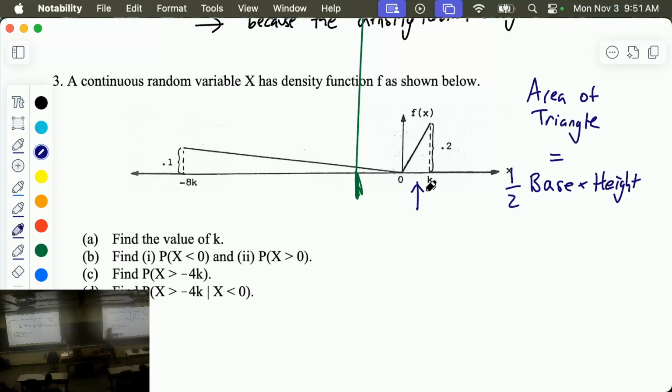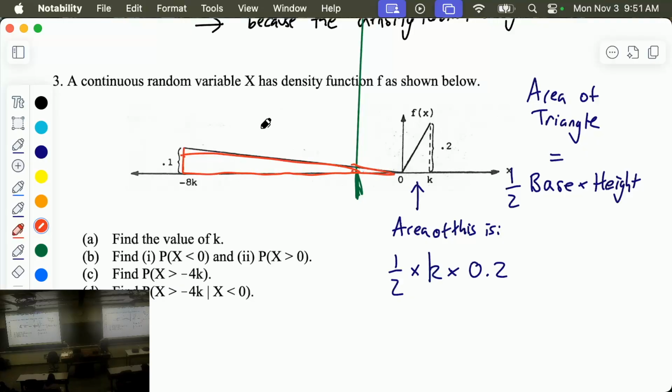What's the area of that triangle over there, where its base is k and its height is 0.2? So the area of this one is k times 0.2 times 1/2, and the area of this one over here, this triangle, all the way over here, is area equals 1/2 times negative 8k times 0.1. Oh, wait a second. Negative.